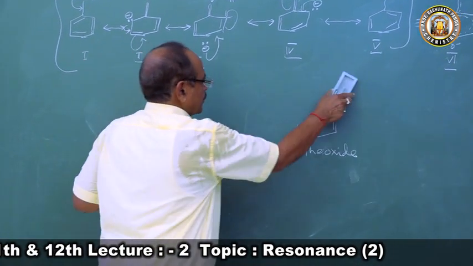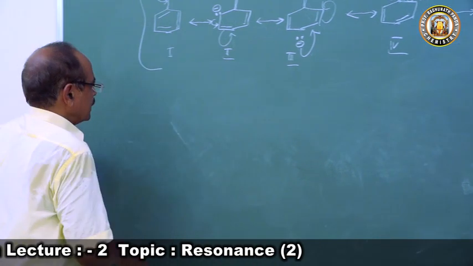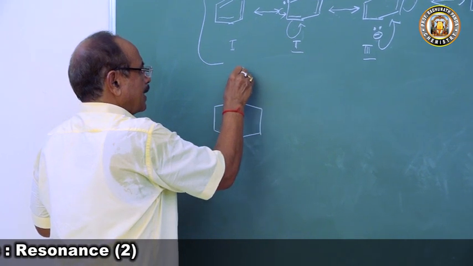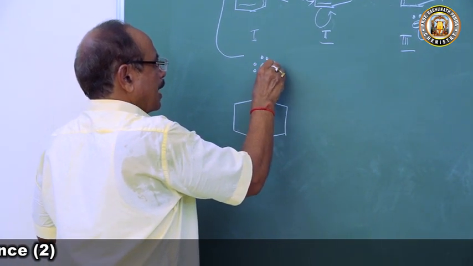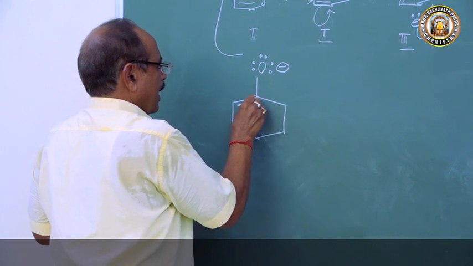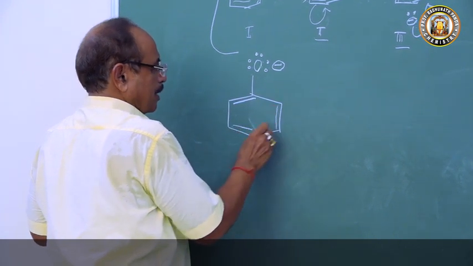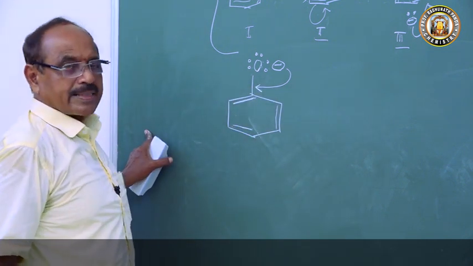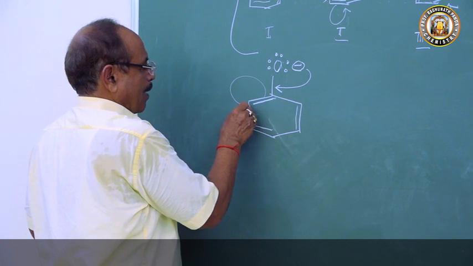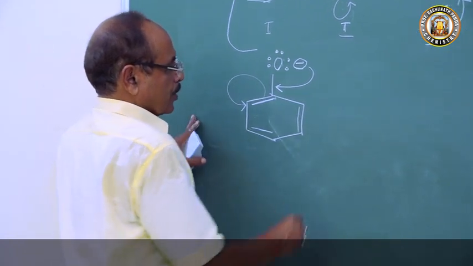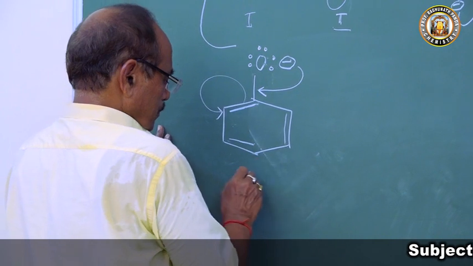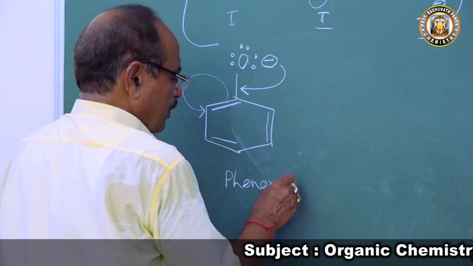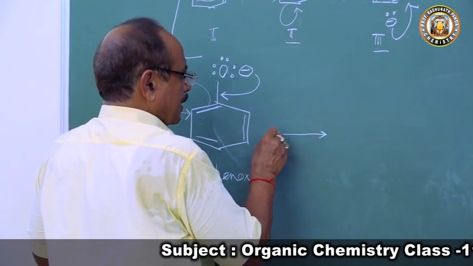So now if we write the structure for the phenoxide ion, here is O with 3 unshared pairs of electrons and a negative charge, and here are the 3 alternate double and single bonds. So this gets delocalized, and this pair of pi electrons will come to the ortho position. This is the phenoxide ion.